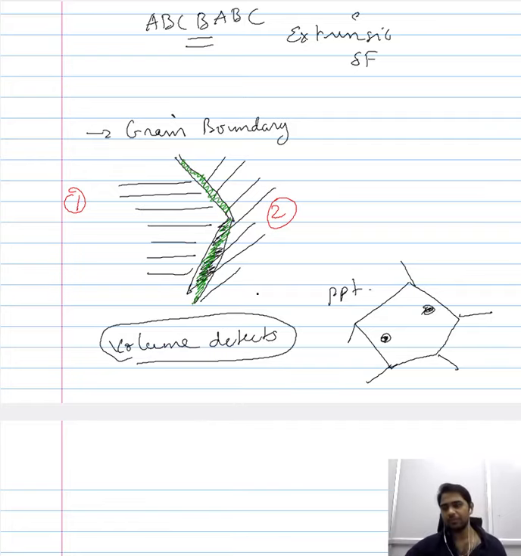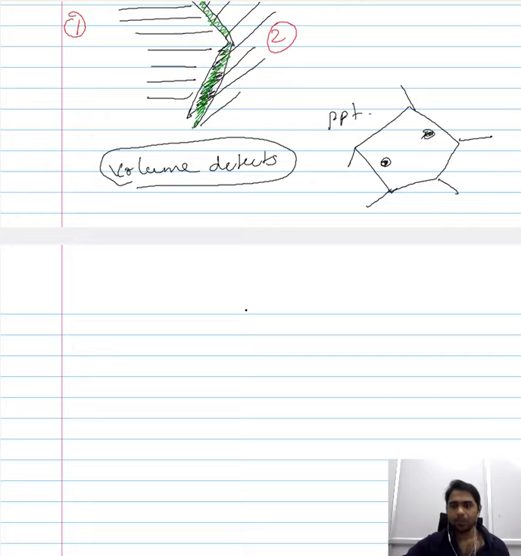Now, so far we have looked into different forms of defects and one or more examples for each of these defects. Now, one defect we have largely overlooked, one line defect we have largely overlooked, and that line defect is dislocation.